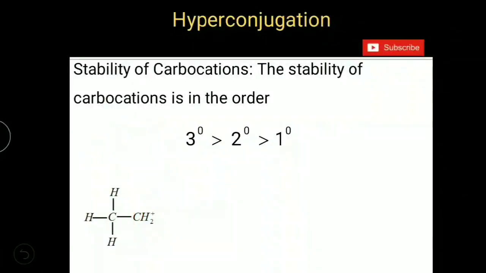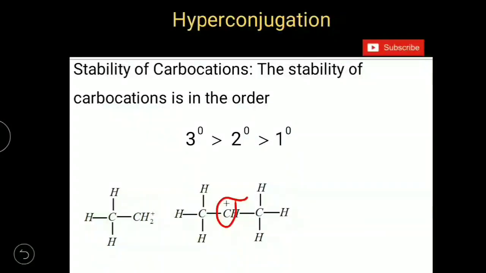So 3 possible delocalizations are there. And when you come to the isopropyl carbonium ion, to this positively charged carbon atom you have 2 methyl groups bonded. In each methyl group you have 3 CH bonds which will be involved in delocalization. So how many possible delocalizations are there?